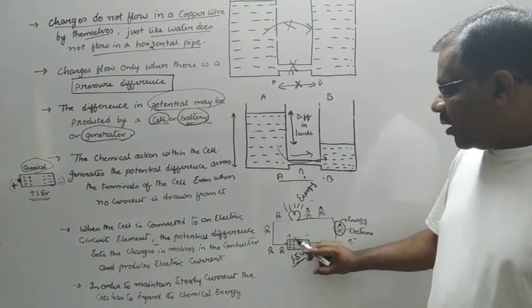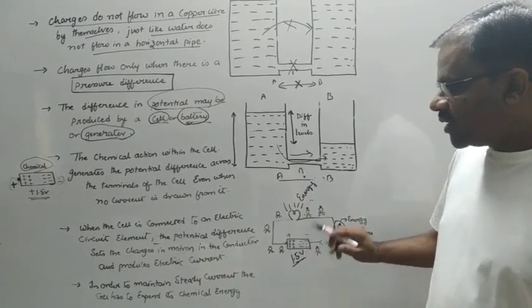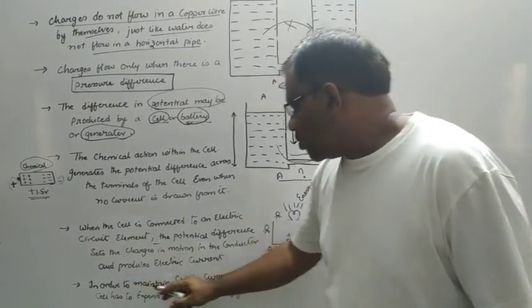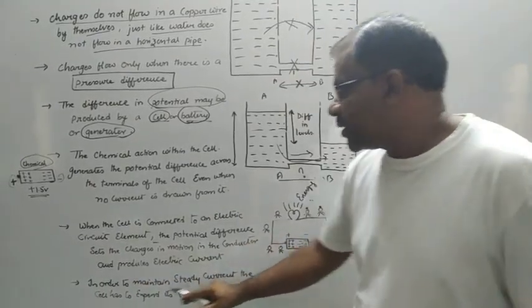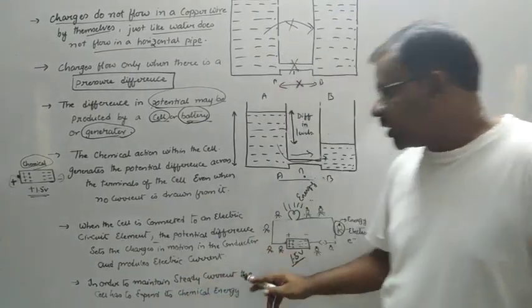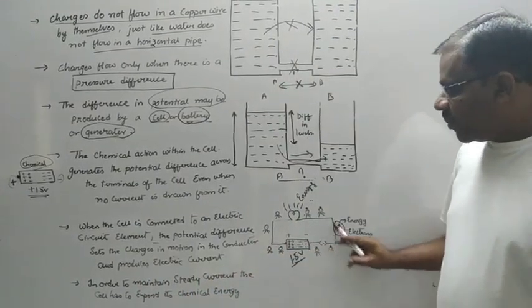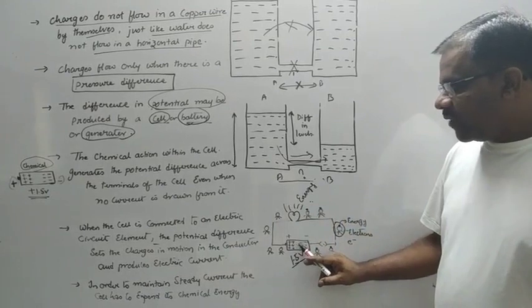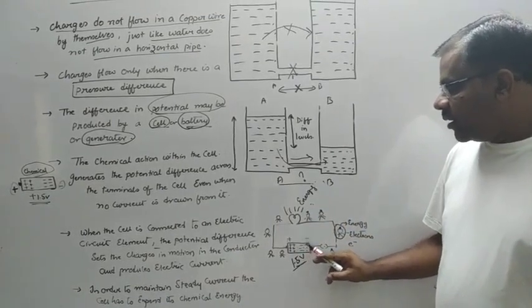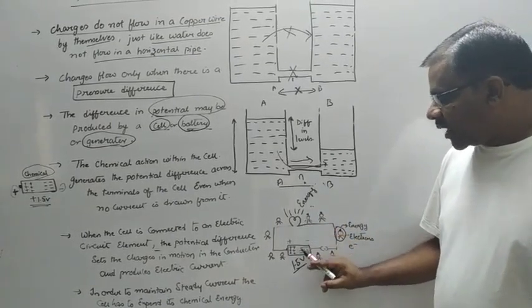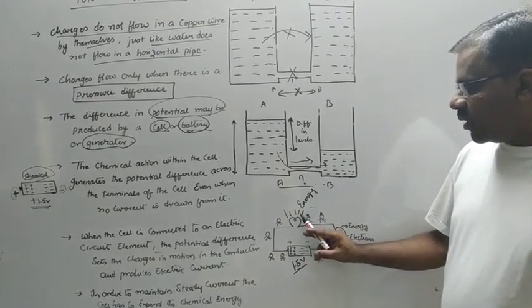It's the battery which maintains the potential difference across its ends. So in order to maintain steady current, the cell has to expend its chemical energy completely. So till when will the bulb glow? Till all the chemical within the cell gets completed, the bulb will be glowing. Once the chemical energy is utilized, the bulb will not glow.